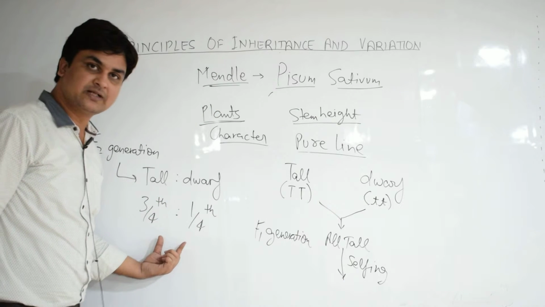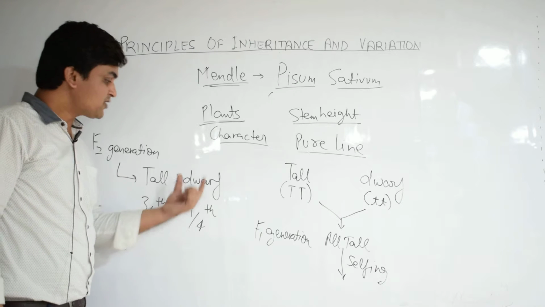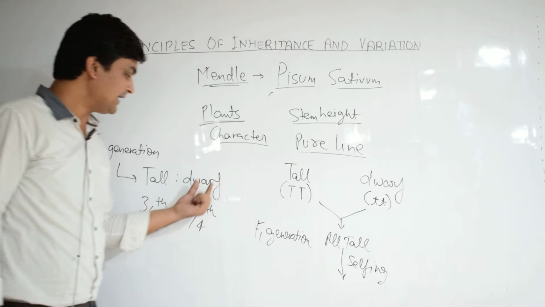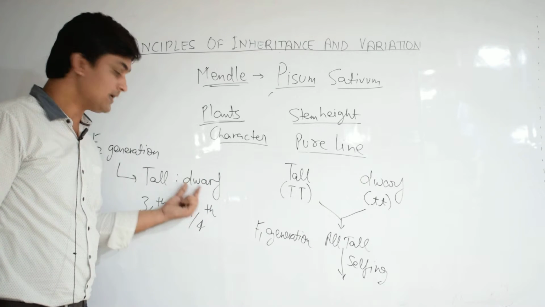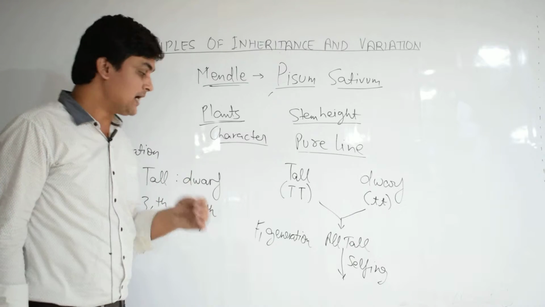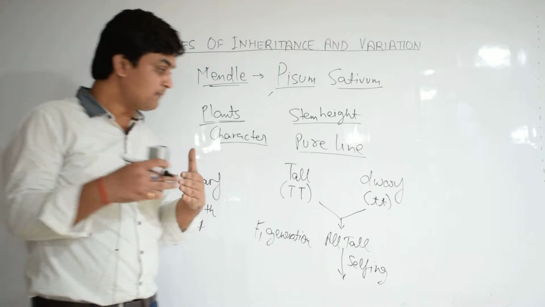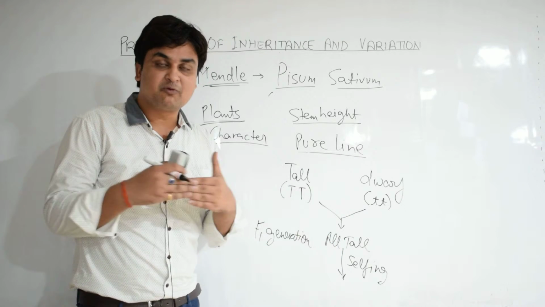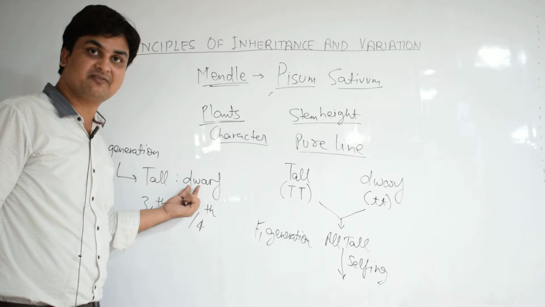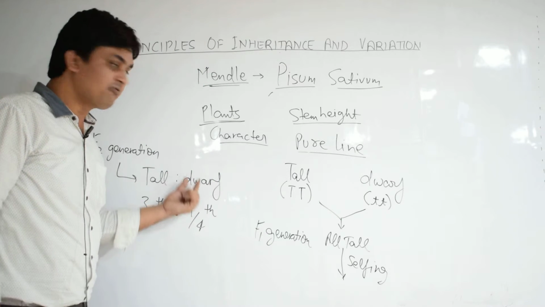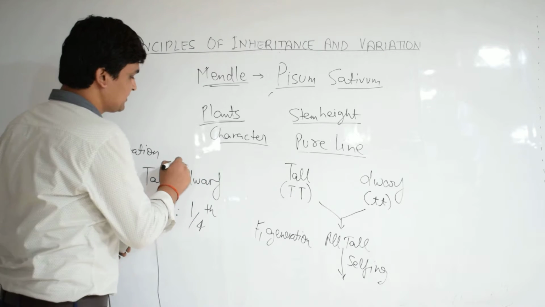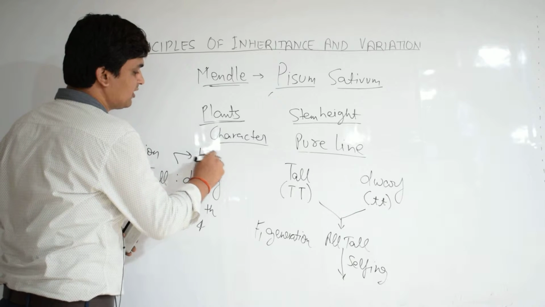Now next, in the F2 generation, he found out that although this dwarfness was not available in the F1 generation, this character reappeared in the F2 generation. Now what does it mean? It means that this character was not mixed with the tallness, that there was not any kind of blending of the characters, therefore only this character reappeared. So from here he got an idea to devise a law which is now called the law of segregation.